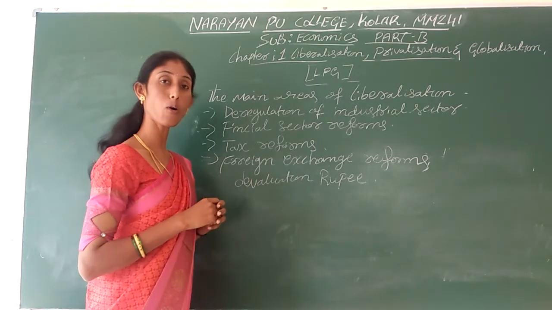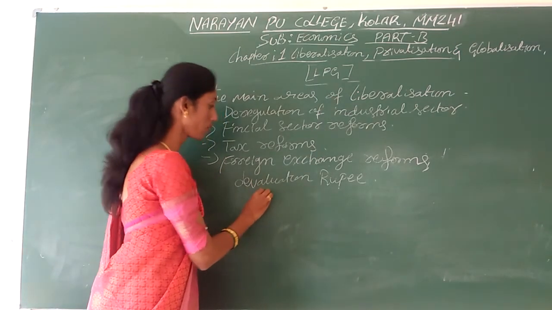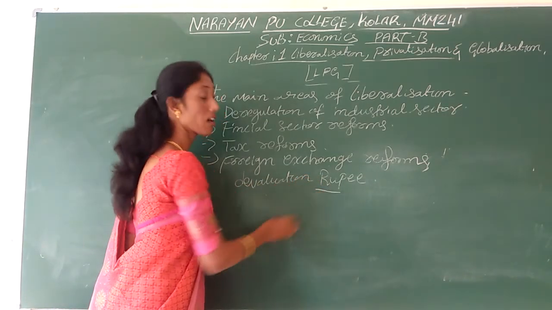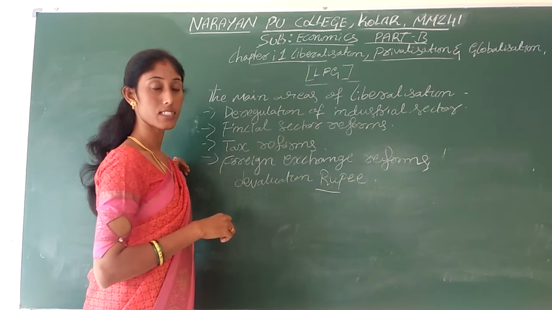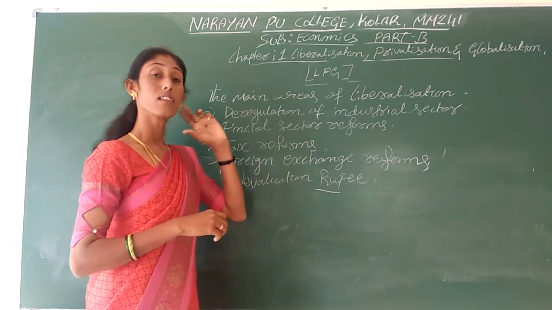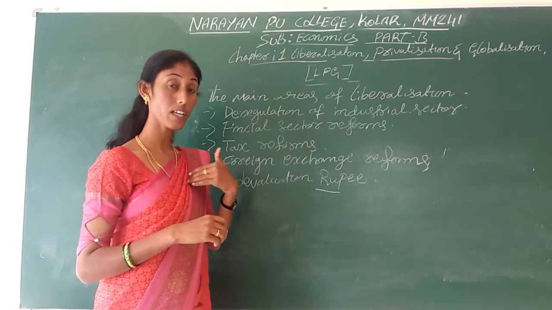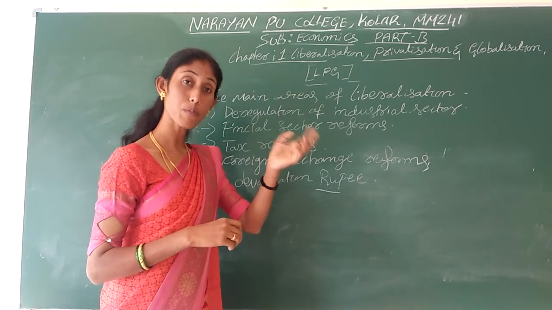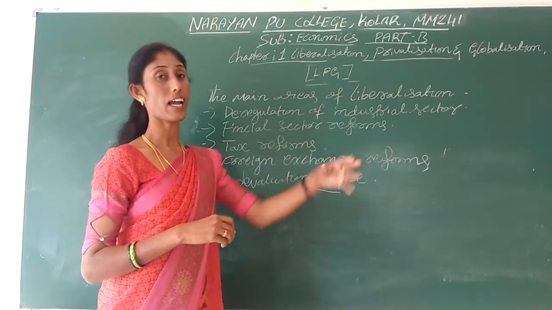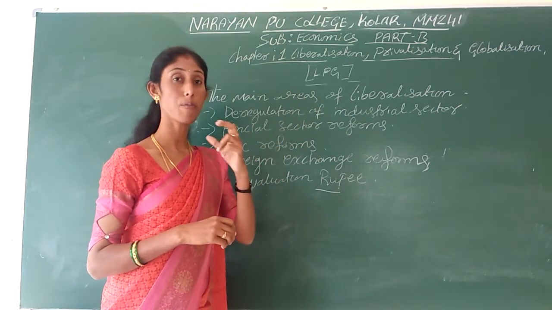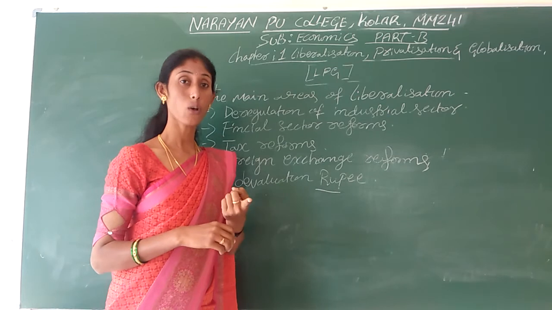through devaluation. How? In the sense, when we reduce the value of the rupee in front of foreign currency, what will happen? Our country's exports goods price will reduce, and at the same time the import goods price will be increased.